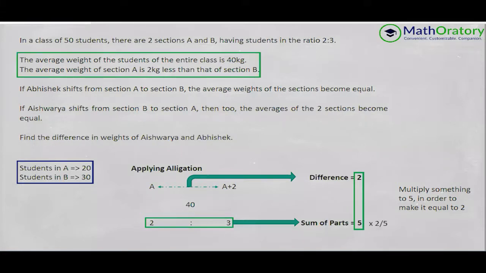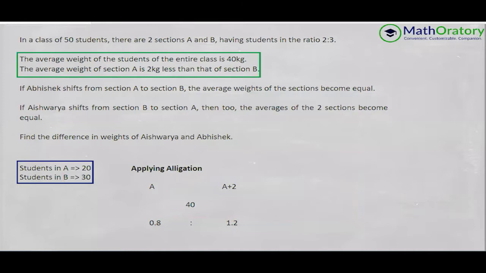2/5. Correct. So if we multiply 2/5 here, effectively we are multiplying 2/5 to each of the parts of the ratio, that is 2 into 2/5 and 3 into 2/5. So we have 2 into 2/5 as 4/5, that is 0.8, and 3 into 2/5 as 6/5, that is 1.2. Now the difference of A and A+2 is 2, and 0.8 and 1.2 add up to 2, so that is fine. Everything correlates now, because A and 40 should have a difference of 1.2, and A+2 and 40 should have a difference of 0.8.